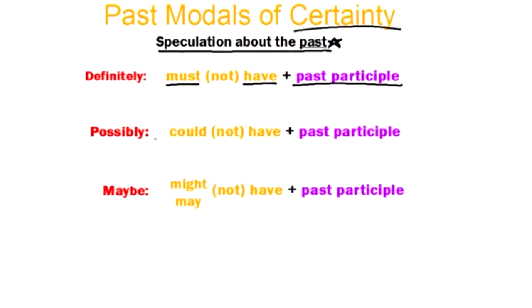If it's possible, I always use could plus have plus the past participle, and not if I want to say it's not possible. If I'm thinking maybe, I'm not sure about it, I'm going to use my modals might or may plus have plus the past participle, right? So those are my past modals of certainty to talk about speculation about the past.